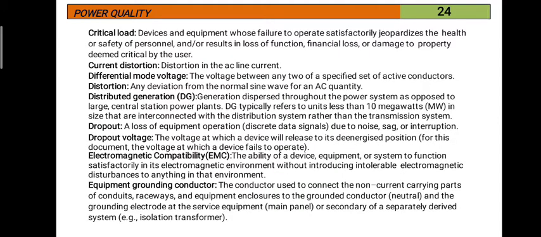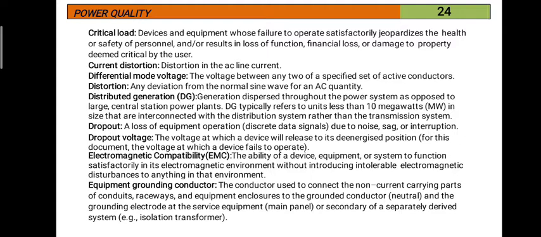Next, critical load. Devices and equipment whose failure to operate satisfactorily jeopardizes the health or safety of personnel and results in loss of function, financial loss or damage to property deemed critical by the user.